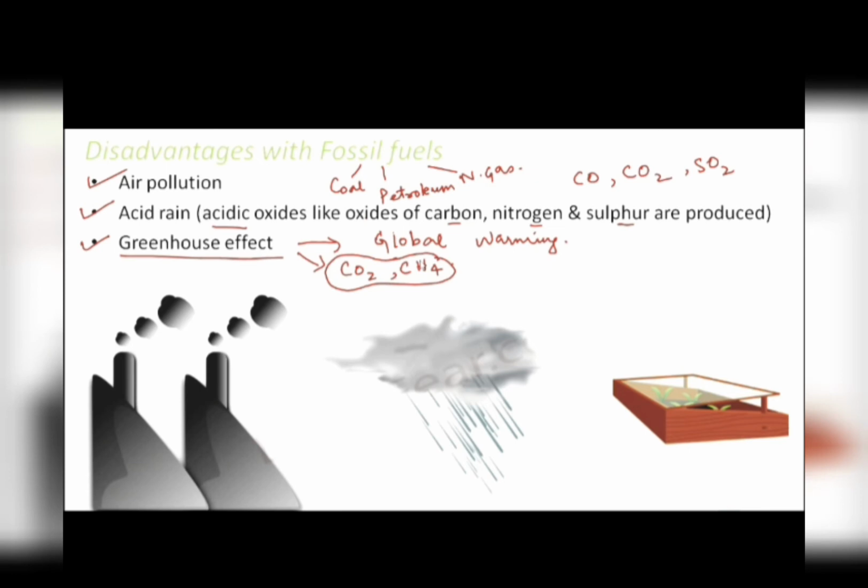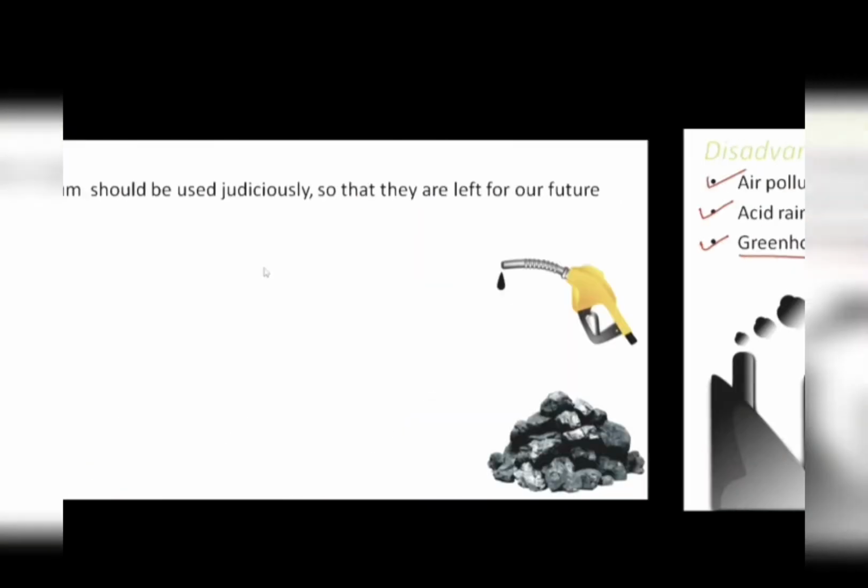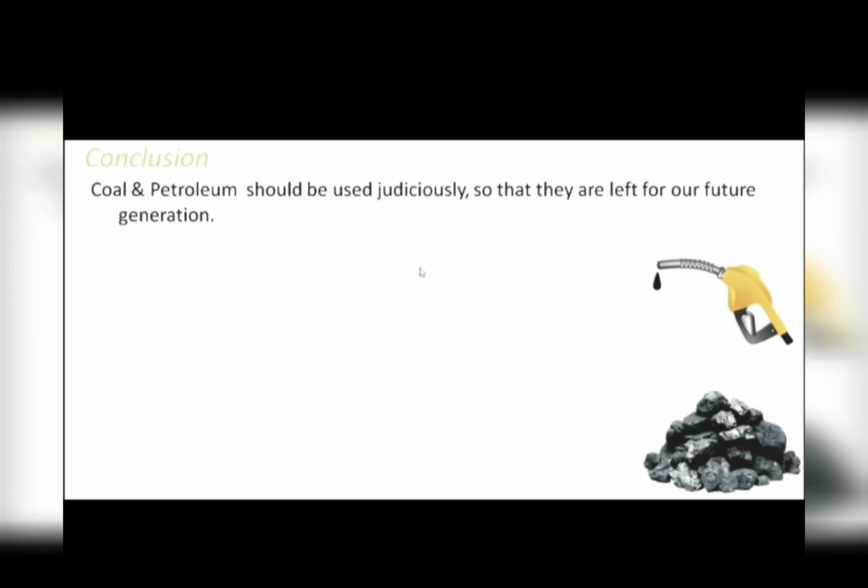So overall, if you see, using fossil fuels definitely gives us a lot of energy which can be used for various domestic and industrial purposes, right? But at the same time, they have severe disadvantages associated with the environment. So we should always use these fossil fuels very judiciously. We should use them only to that extent which is extremely necessary. So coal and petroleum should be used judiciously, so that they are left for our future generations. And also because if we use them in excess, the environmental effects will be so much that their advantages will fade away in front of their disadvantages.